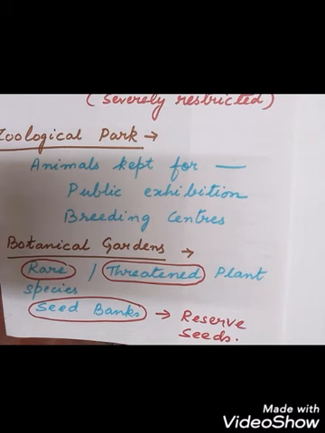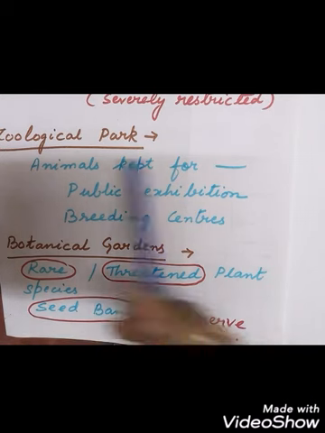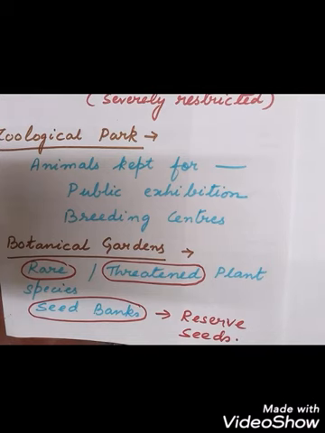Then we have seen the zoological park, where the animals are kept for public exhibition. It can be in a cage or enclosure or premises or any building. And we have seen botanical gardens, where we can see plants which are rare and threatened, and the botanical garden also acts as a seed bank, where we can get varieties of seeds whenever required.